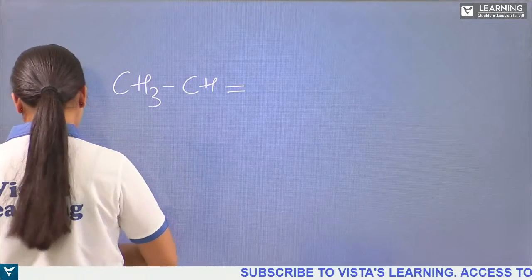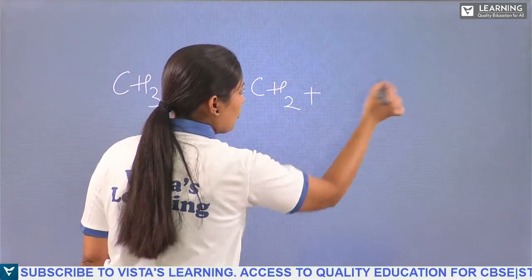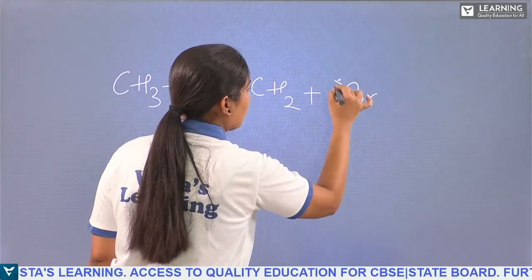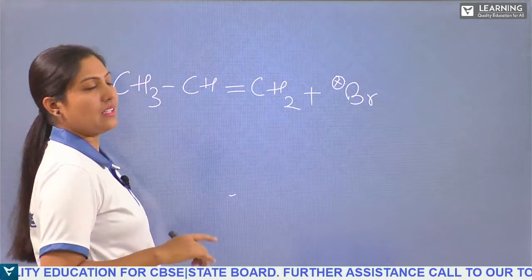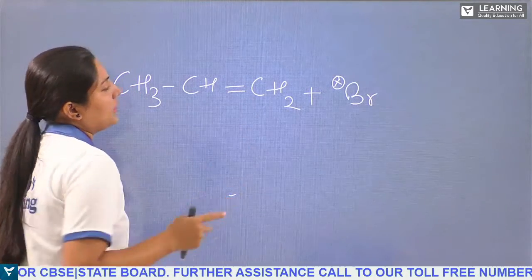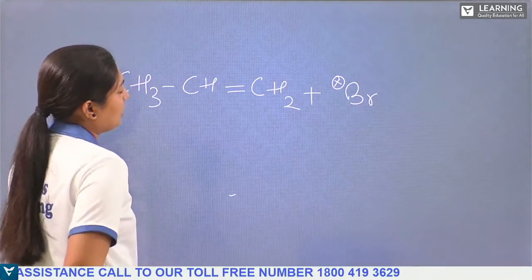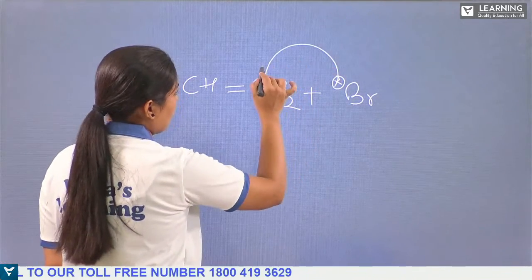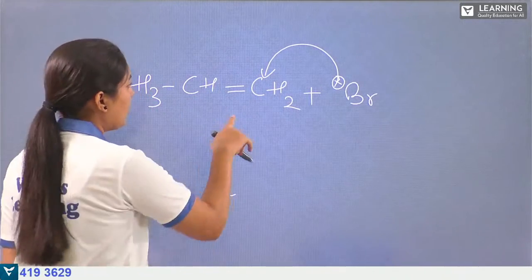We have CH3-CH=CH2, the double bond, plus we have the bromine radical. So this radical will come and attack. Here again, we have the anti-Markovnikov rule. Since it is anti-Markovnikov, it will go to the carbon atom where it has more number of hydrogen atoms. So what happens?